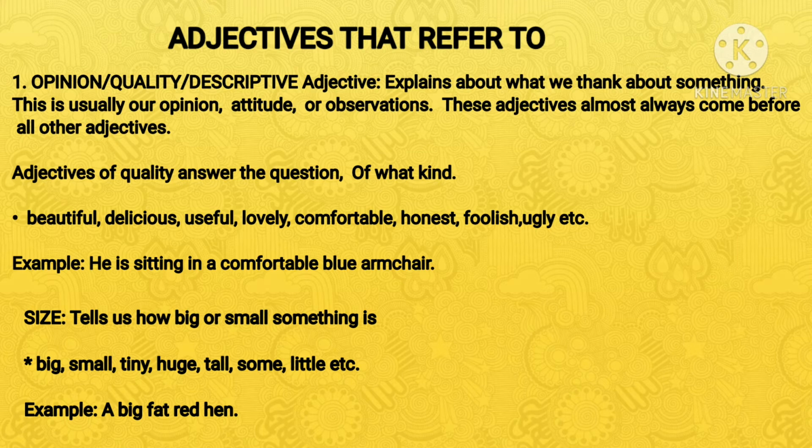These adjectives almost always come before all other adjectives. Adjectives of quality answer the question of what kind. Some of the descriptive adjectives are beautiful, delicious, useful, lovely, comfortable, honest, foolish, ugly, and many more.